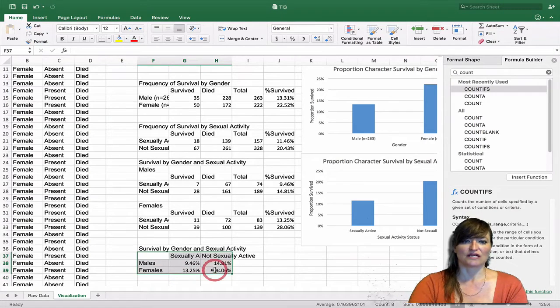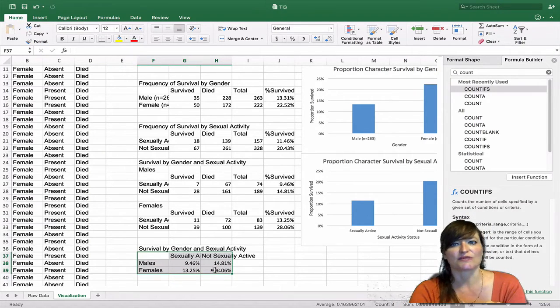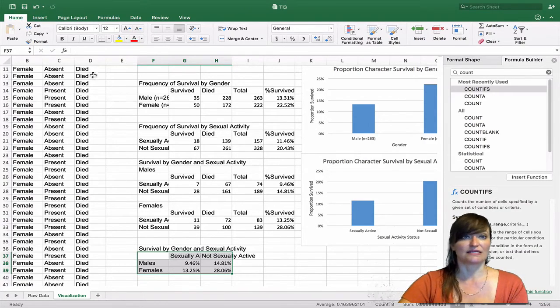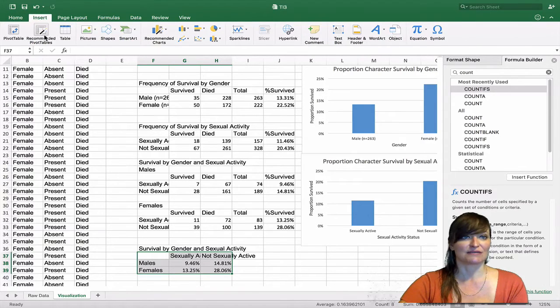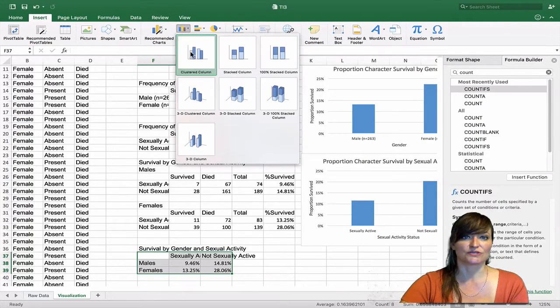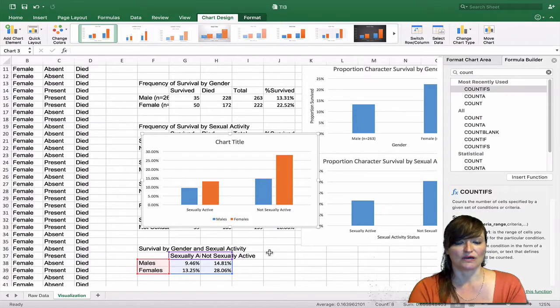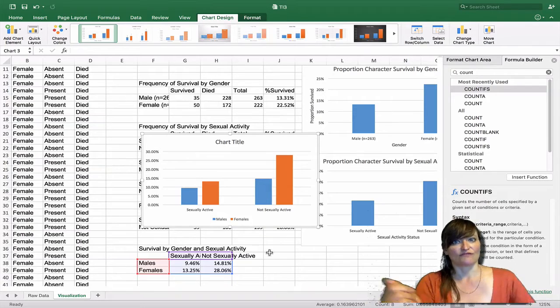Now that data is all clustered into a contingency table, that's going to make it easy for us to plot those 4 data points. I've highlighted them on the insert ribbon. I'm going to choose a clustered column. And there's our comparison between the males and the females, sexually active, not sexually active, and the outcome is survival. Let's go ahead and format that.